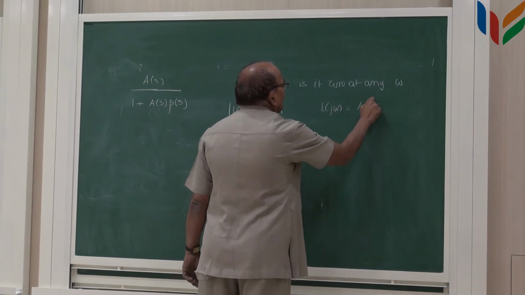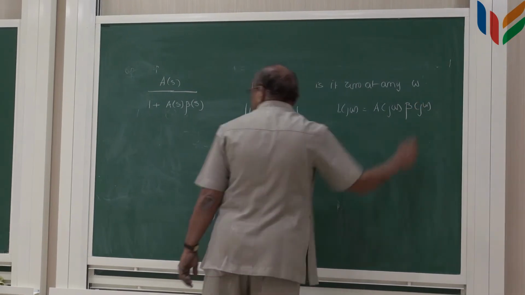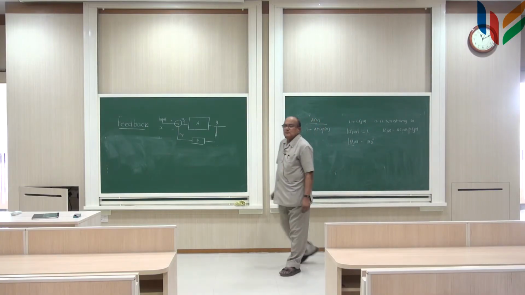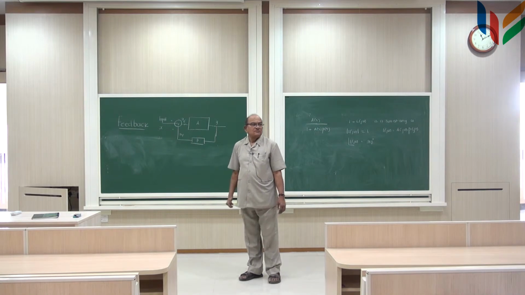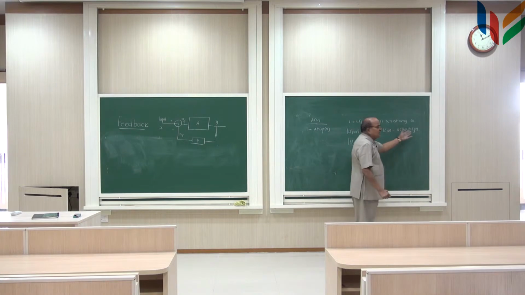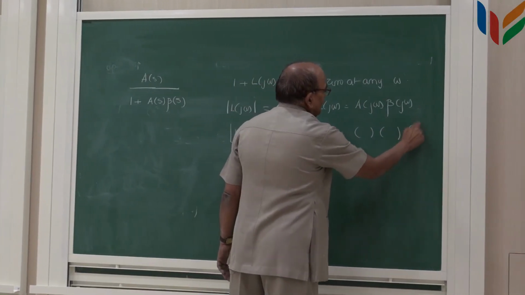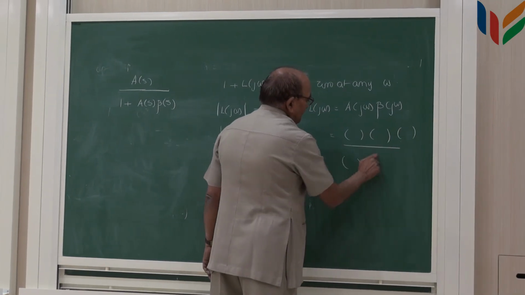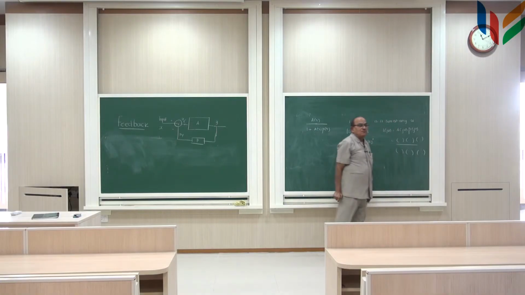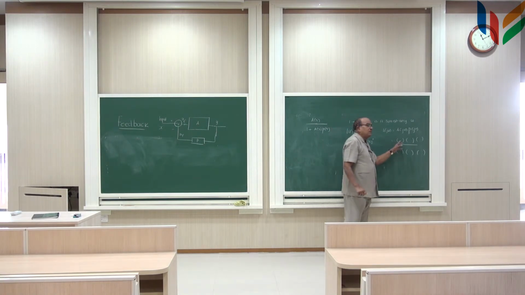A(j omega) into beta(j omega). And because it is A(s) into B(s), this is something like... agree? So there will be some j omega plus something, j omega plus something else, j omega plus something else, similarly in the denominator.